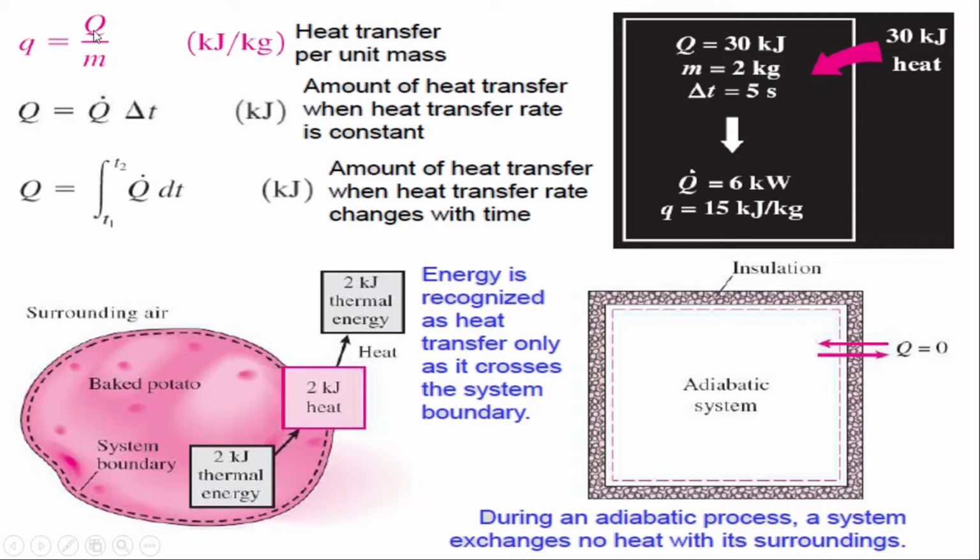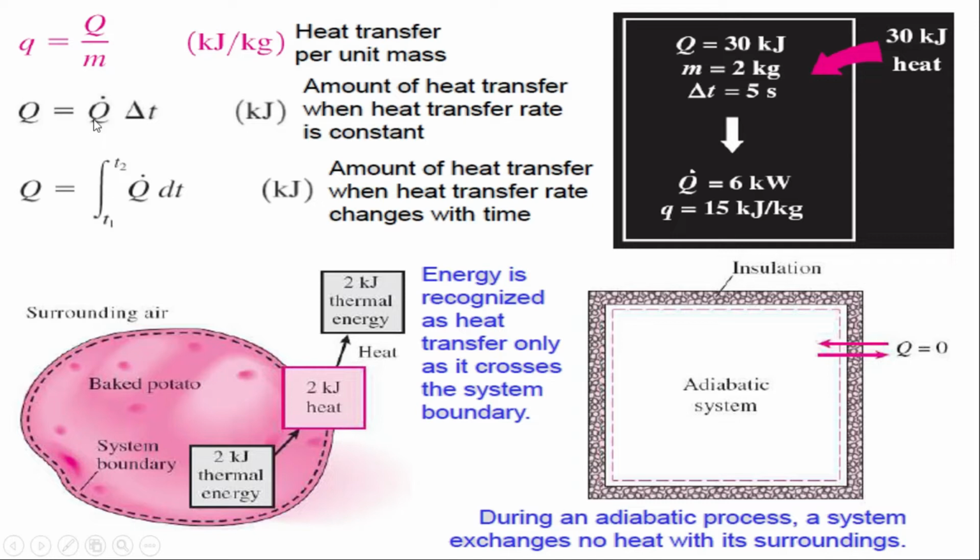Or if I divide this Q by time, that will be equal to q dot, and q dot will be the rate of heat transfer. Right now I'm going to write it like this: q dot is Q upon delta t. If I shift this delta t to the other side, Q is equal to q dot times delta t, and this is the amount of heat transfer when the heat transfer rate is constant.